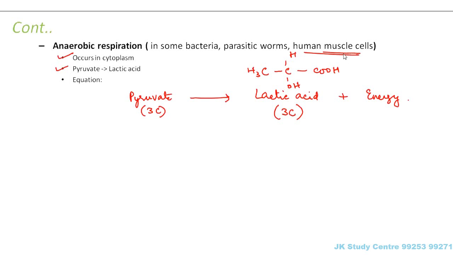This kind of anaerobic respiration also happens in some bacteria and parasitic worms. So what do we see in anaerobic respiration? The amount of energy which is released is very less when compared to aerobic respiration. In aerobic respiration there were almost 36 to 38 molecules of ATP produced, but in anaerobic respiration there are just 2 molecules of ATP produced, which is very less. So anaerobic respiration leaves a lot of energy in ethanol or the lactate molecules that the cell can't use and